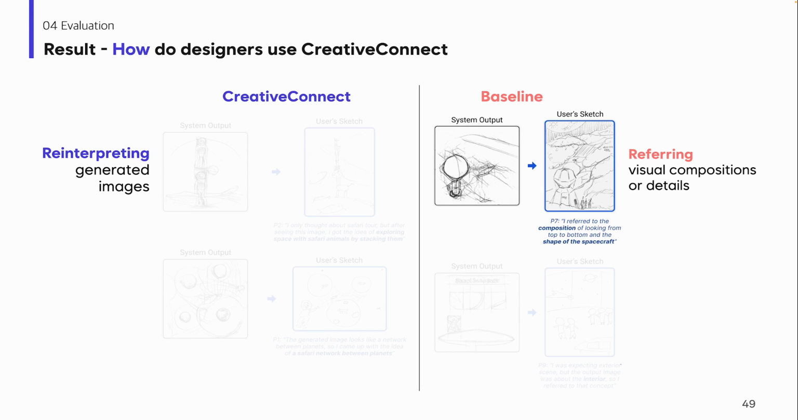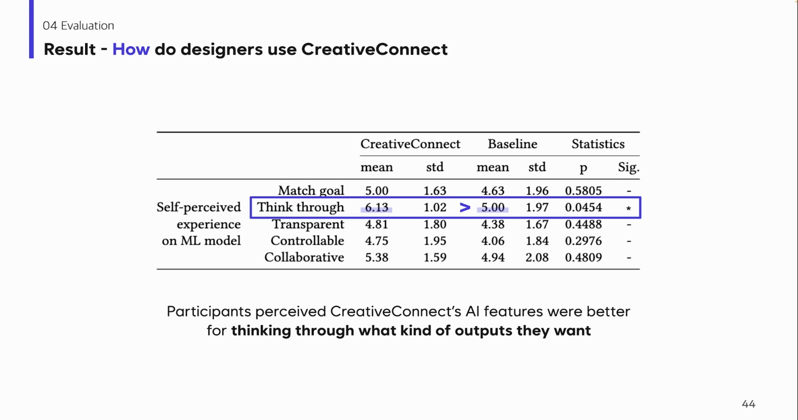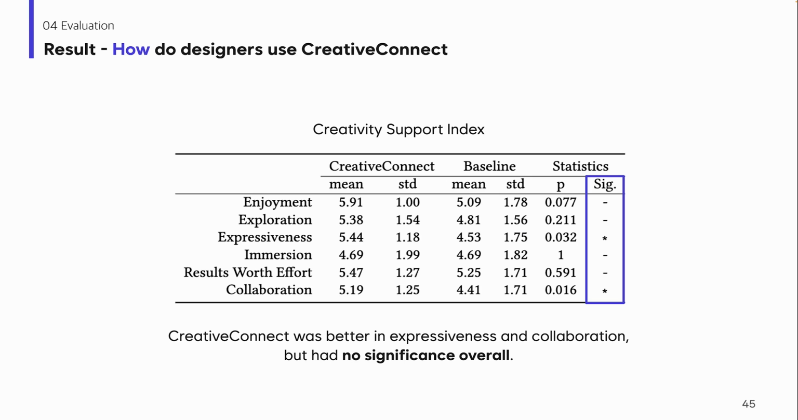The survey result also showed how participants utilized the system output in their idea sketch. They perceived CreativeConnect as better for thinking about what kind of output they want, which means that they use the system as a guide to think about what they want rather than just accepting it as their final result. Although we found many positive factors of CreativeConnect, the overall creativity support index of the 2 tools showed no differences. We found a reason for that in our first discussion point.